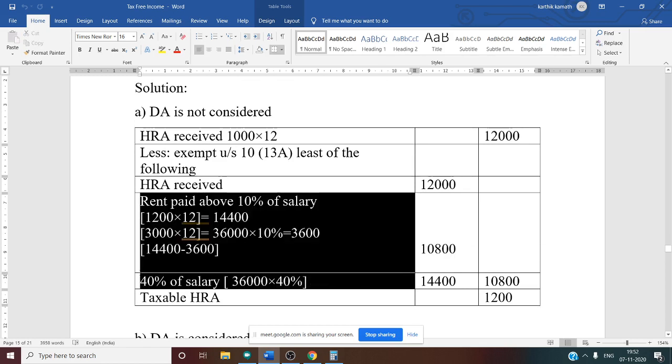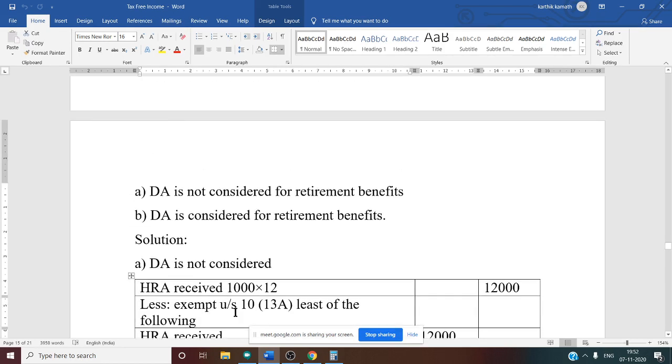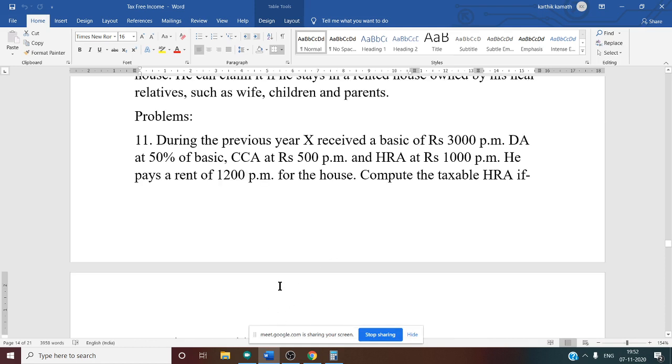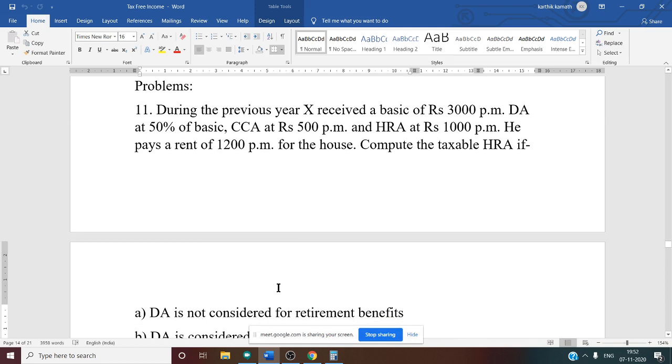Third point is 40% of salary. Why 40% of salary? In this problem they have not mentioned about the city. If they have not mentioned the city, we assume that he lives in any other city, that means cities like Bangalore, Mangalore, etc.